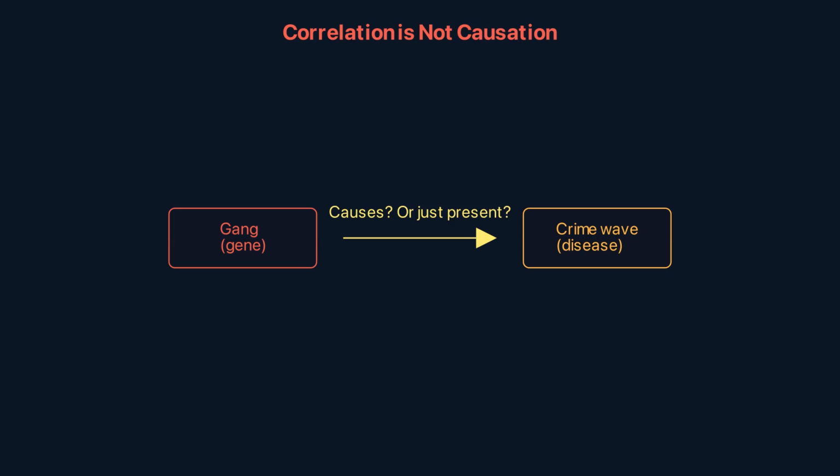But involvement isn't causation. Maybe the gang shows up at crime scenes because they're attracted to the chaos, not because they cause it. Maybe they're bystanders, not perpetrators. You need to prove the direction. Does the gang cause the crime? Or does the crime attract the gang?